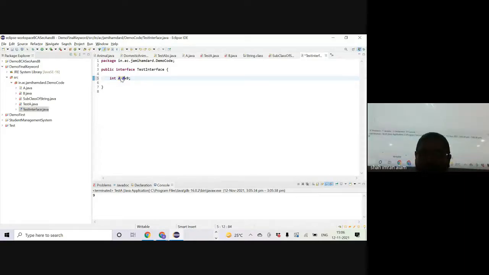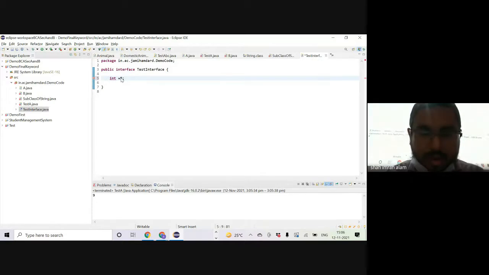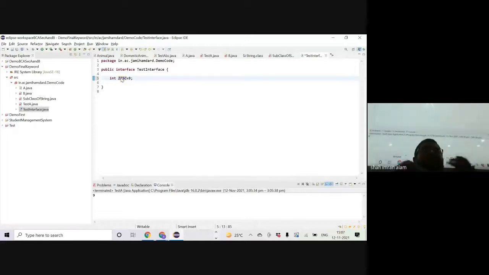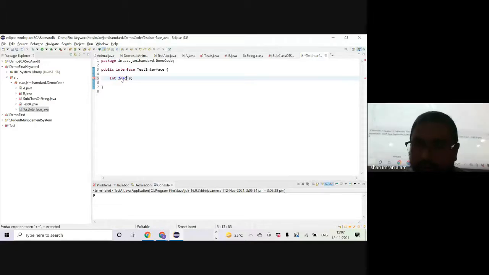Let's say, for example, I want to declare IFSC code for banks. If this application is for a bank application, right? So IFSC underscore code, right? And that will be, of course, a string value. I should not say it's an integer value. That's a string value, and then I will assign a value to it. Say BKI Bank of India 0000123 something. And then semicolon.